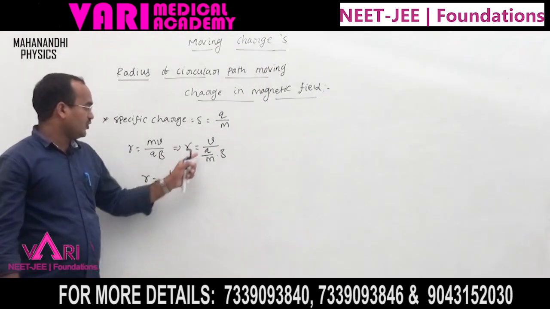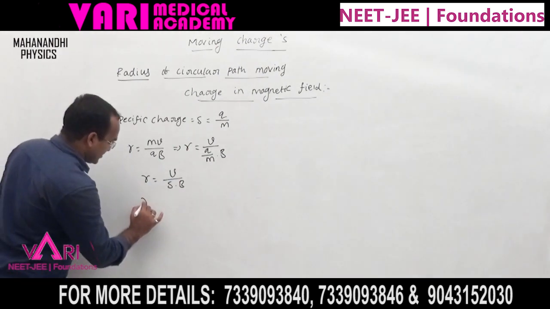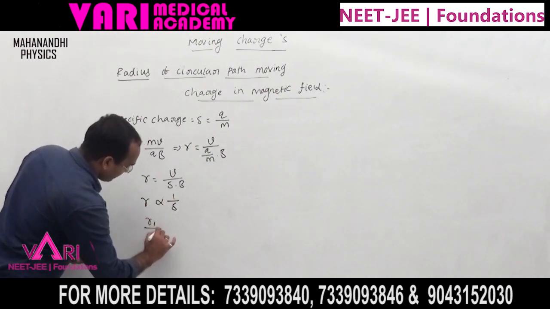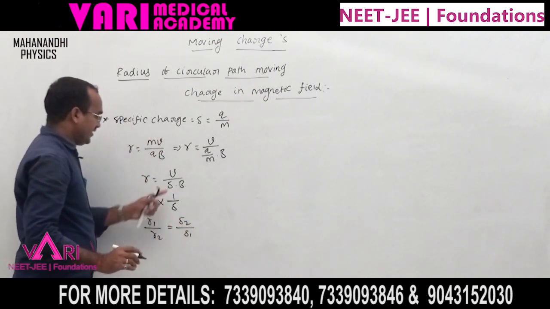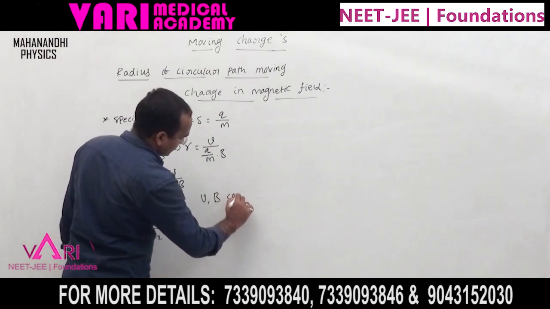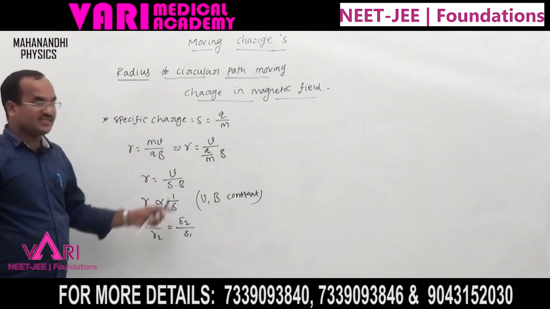Now v and b are constant, so R is inversely proportional to the specific charge, which means r1 by r2 equal to s2 by s1. This is the relation for the same v and b.